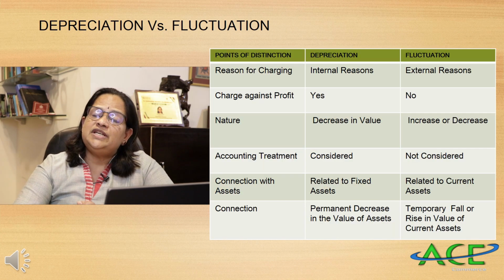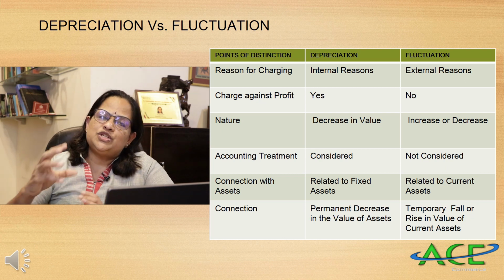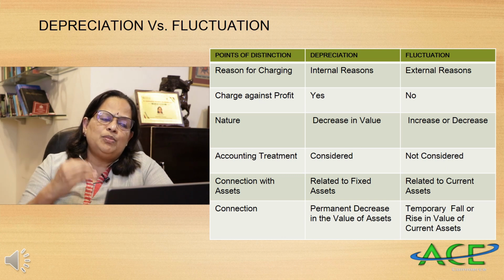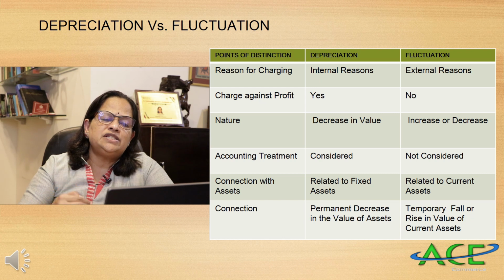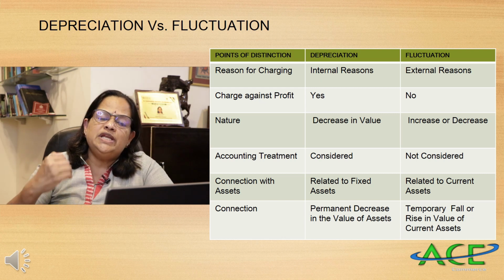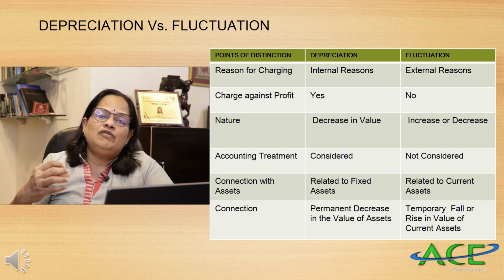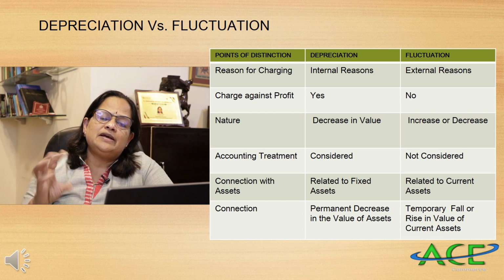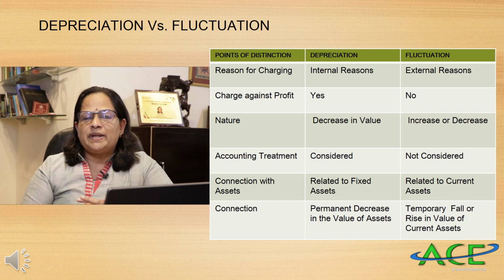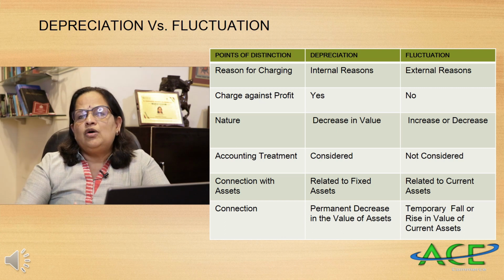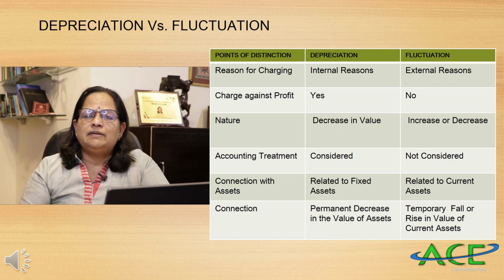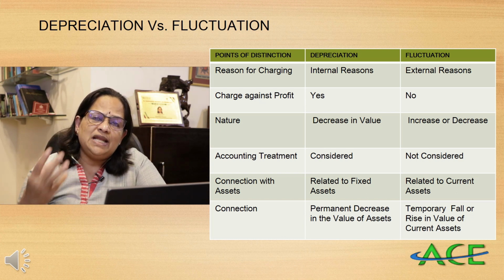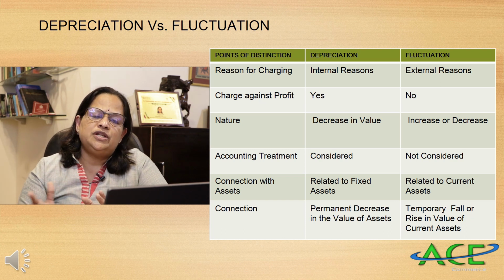Now, we have to compare depreciation with fluctuation. Fluctuation is also a common term, but you have to remember that fluctuation is mostly related to current assets. So, points of distinction: the base reason for charging depreciation is mainly internal reasons, whereas fluctuation in the value, in the stock prices, is just an external reason. External reasons can create fluctuations in the stock prices: disturbance with a neighboring country, natural calamities, any disturbance in the country, or political events like US elections. Anything can be a reason for fluctuation in the stock prices.